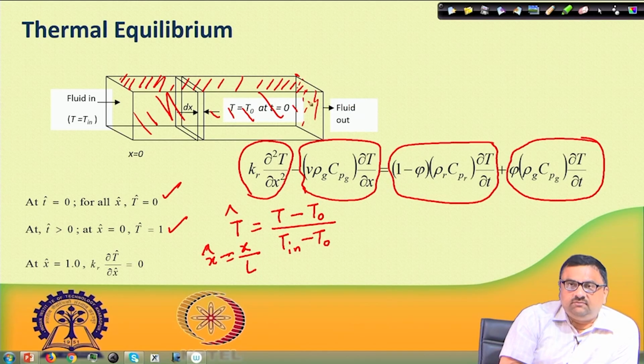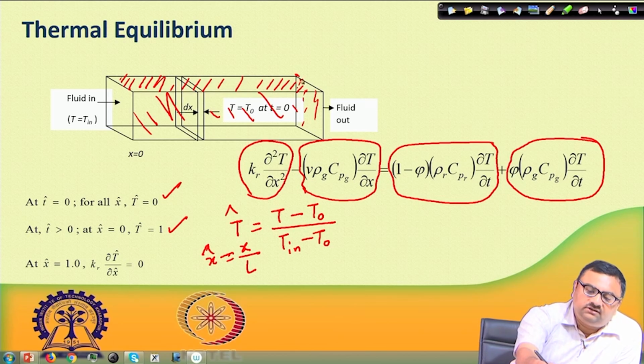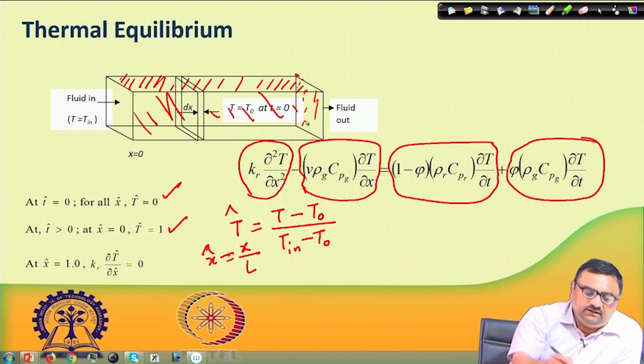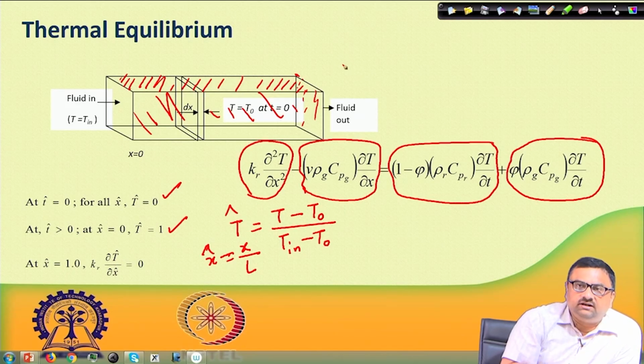Okay, this can be one boundary condition. Another form of boundary condition could be that at the outlet you hold a particular temperature T out. So you give, at x hat equal to 1.0, T hat equal to so and so, and you can impose that as a boundary condition.